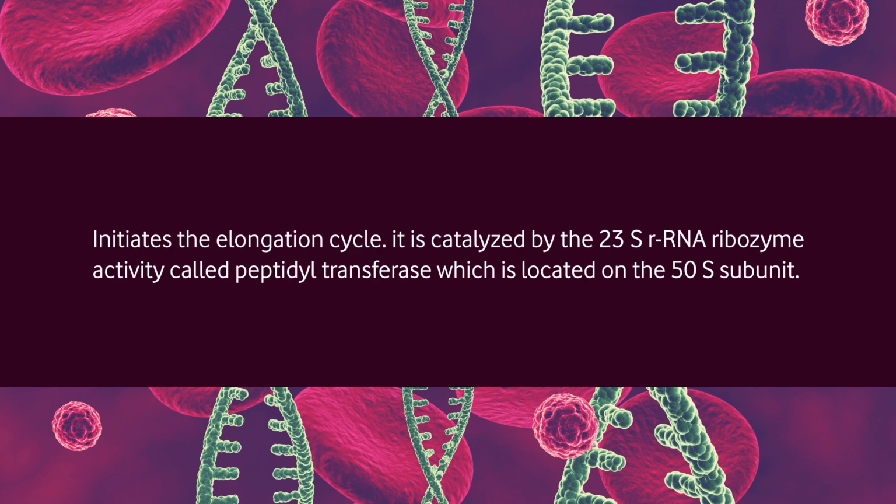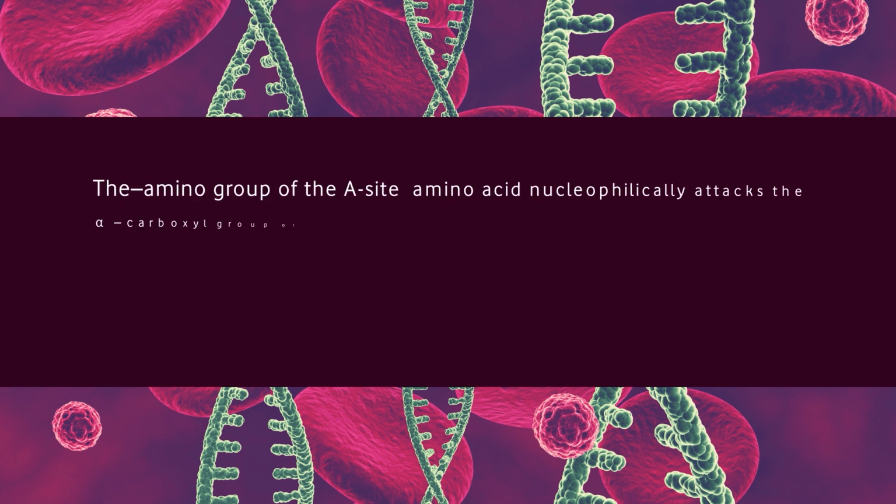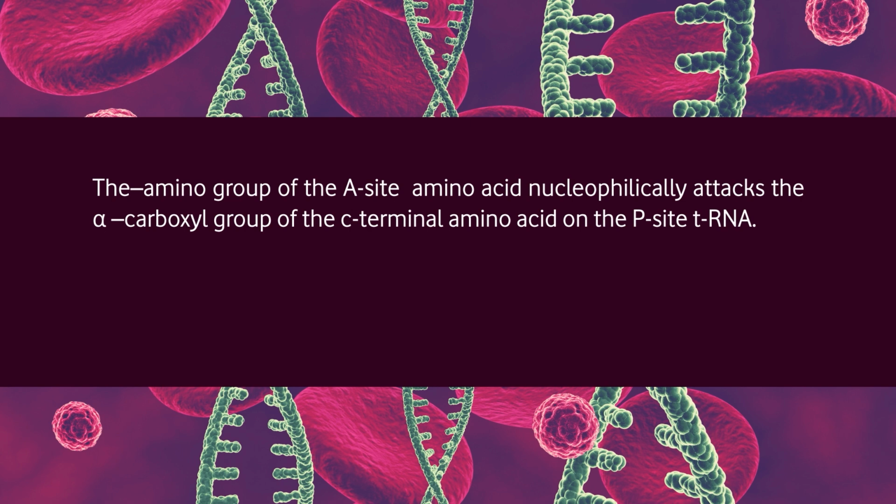Amino acid transfer RNA binding to the A site initiates the second phase of the elongation cycle, that is the transpeptidation reaction. This reaction is catalyzed by the 23S ribosomal RNA ribozyme activity called peptidyl transferase. Peptidyl transferase is located on the 50S subunit. The alpha amino group of the A site amino acid nucleophilically attacks the alpha carboxyl group of the C terminal amino acid on the P site transfer RNA.